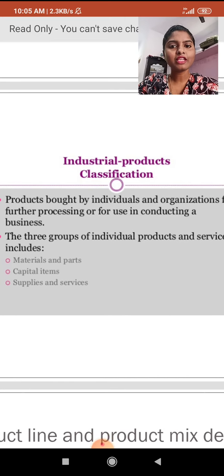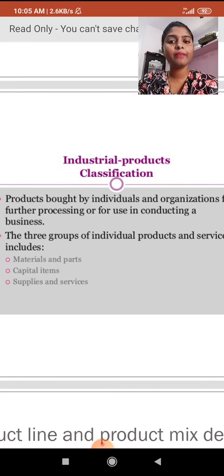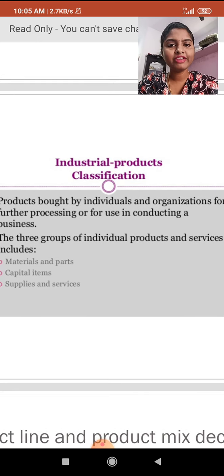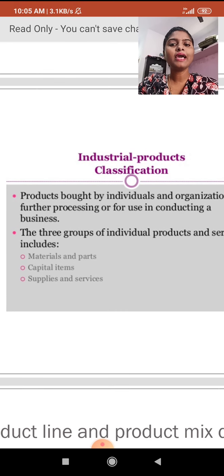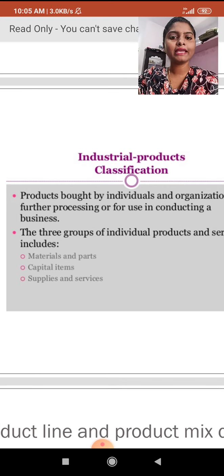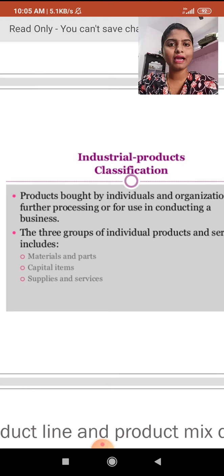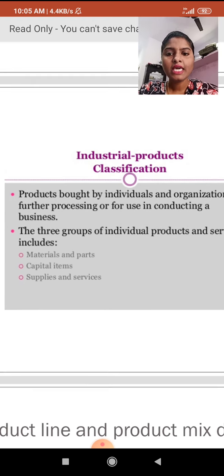Industrial products are products bought by individuals and organizations for further processes. Through further processing we get the final product, which goes for marketing or business purposes, and by this we get the profits. This is the industrial products.